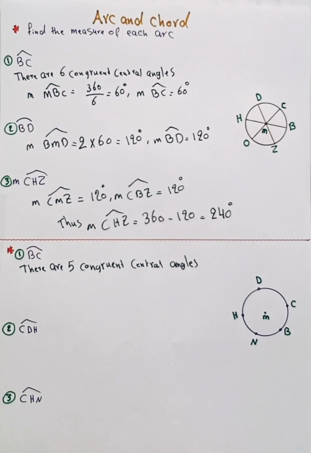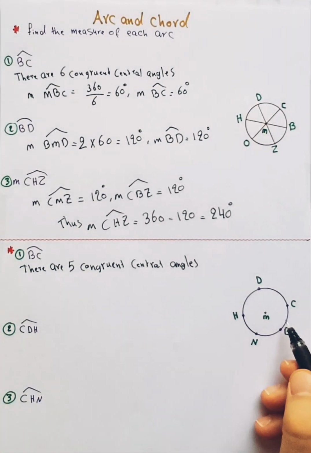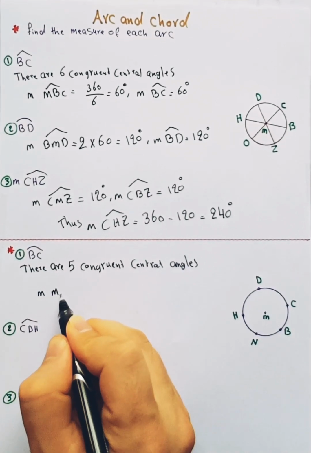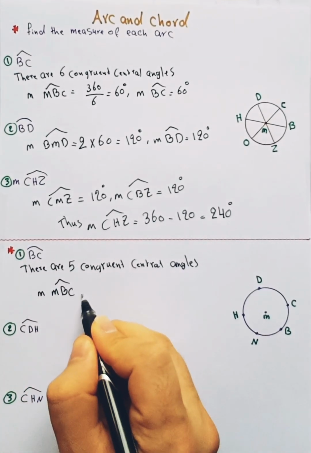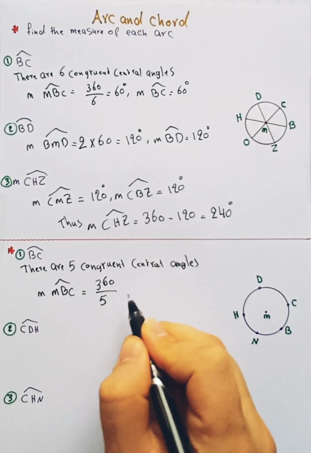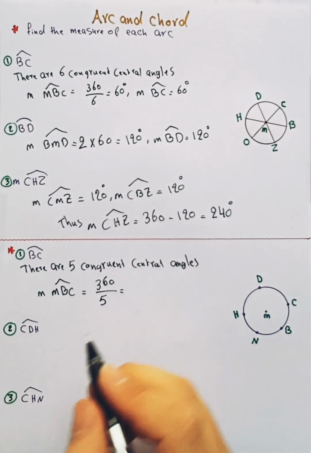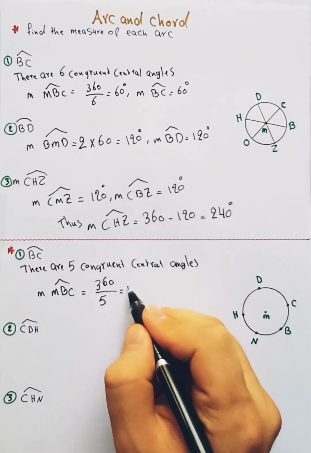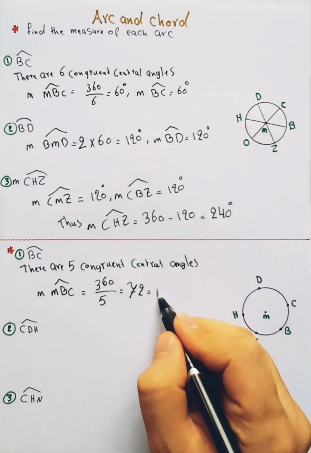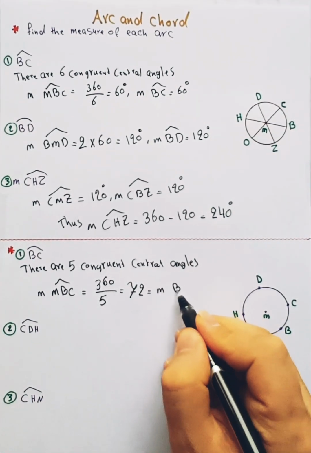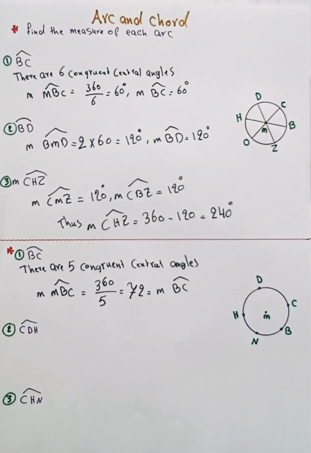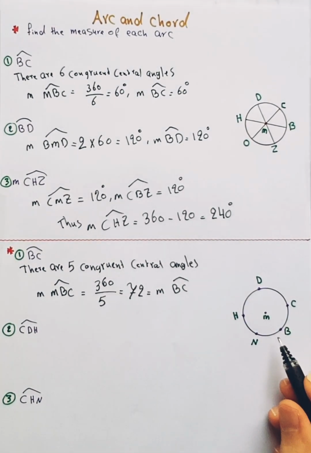After that, the measure of MBC equals 360 divided by 5. 360 divided by 5 equals 72. So equal to the measure of BC. So the measure of each arc of the circle equals 72 degrees.